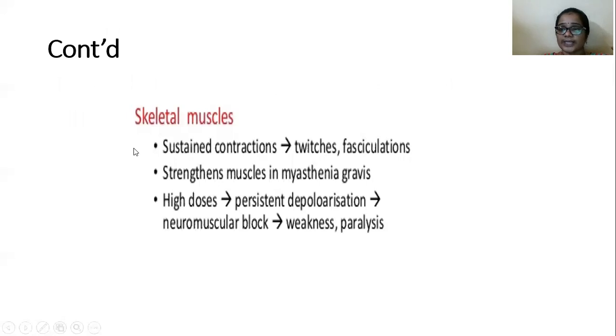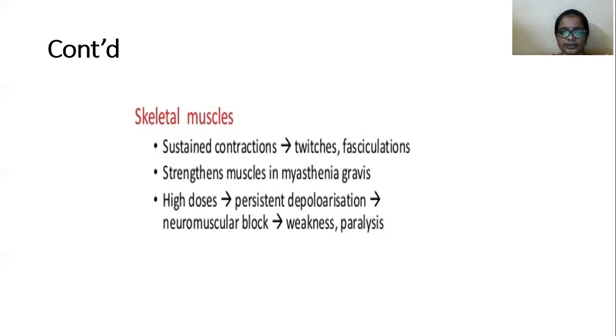And next, actions on skeletal muscles. Normally, acetylcholine's action on skeletal muscle is what? Contraction. But our anticholinesterase drugs potentiate the actions of acetylcholine. So that's why anticholinesterase drugs cause sustained contraction of skeletal muscle, and produce twitchings and fasciculation. Fasciculation is involuntary muscle contraction, and twitchings are sudden, involuntary jerking movements.